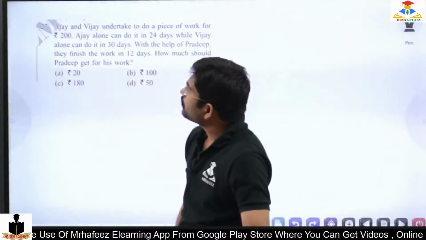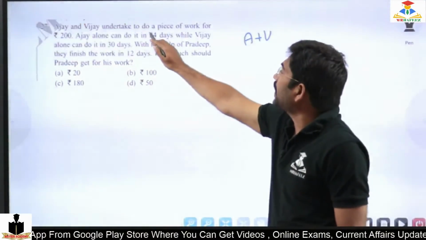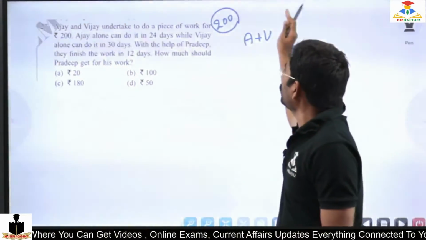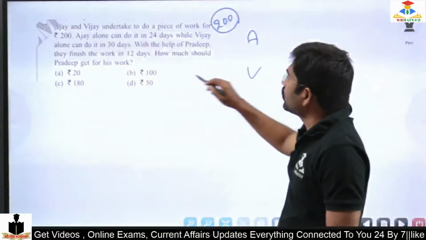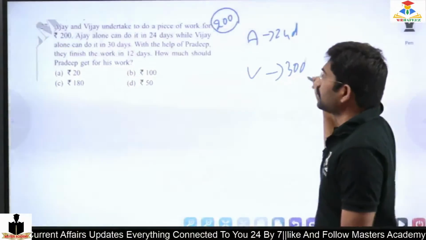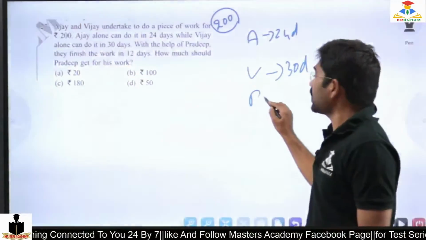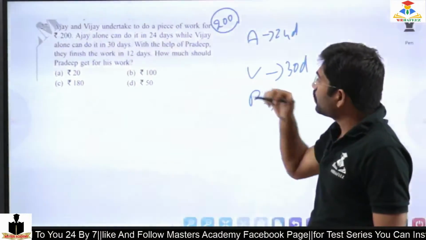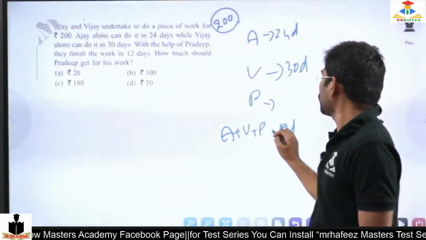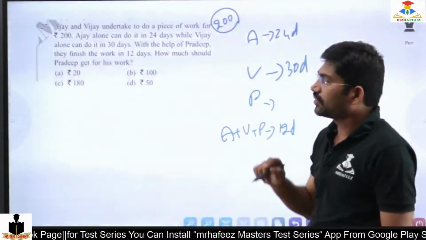In the present question, Ajay and Vijay undertake to do a piece of work for 200 rupees. So 200 rupees, Ajay and Vijay. Ajay alone can do it in 24 days and Vijay alone can do it in 30 days. So that is there according to the question. With the help of Pradeep, a new guy, they finished in 12 days. A plus V plus P. So how much should Pradeep get for his work?